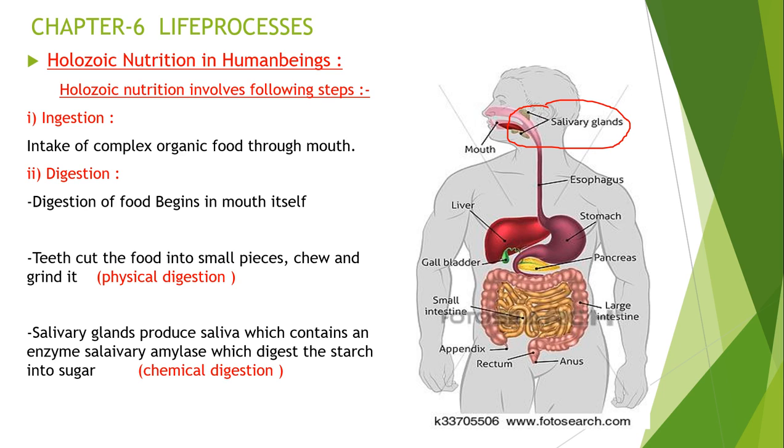And next, one more part involved in the digestion of food in the mouth is the tongue. The tongue is a muscular organ which helps in mixing the food with the saliva, and it also turns the food into a soft bolus, which makes swallowing easy. This mixing of food is called mastication.